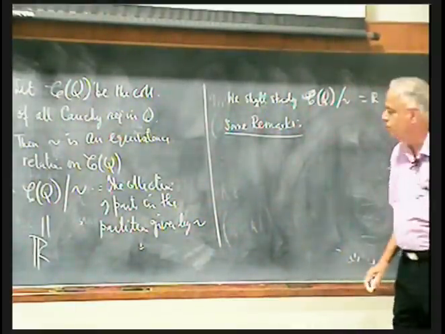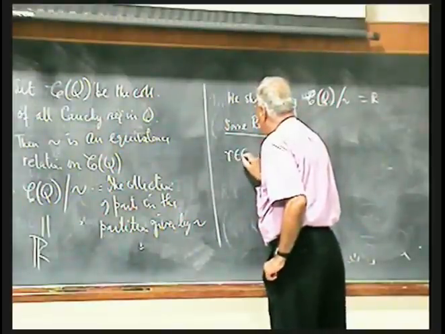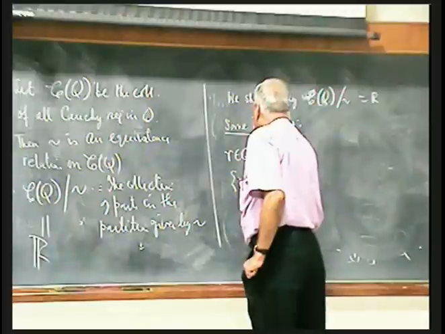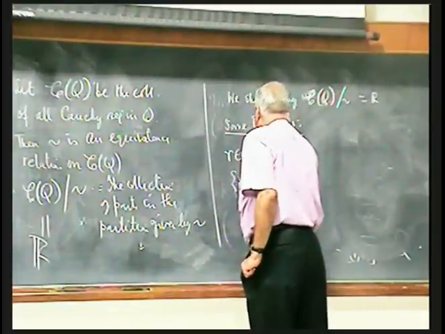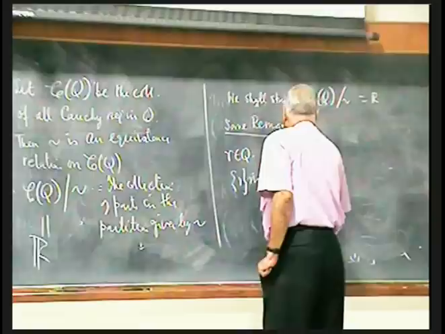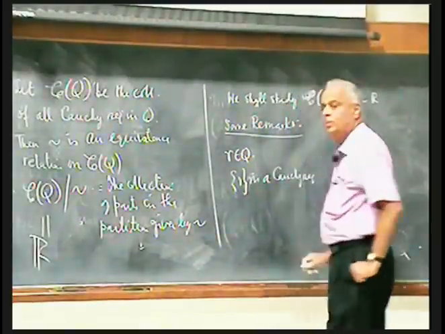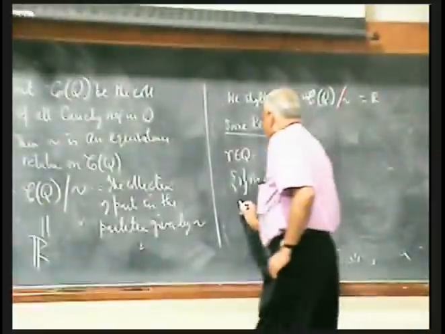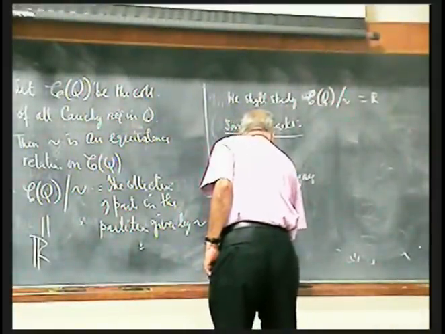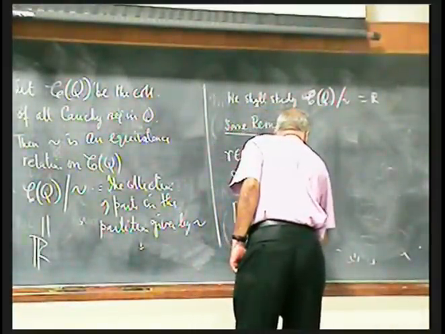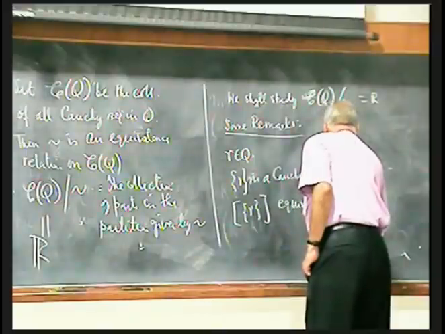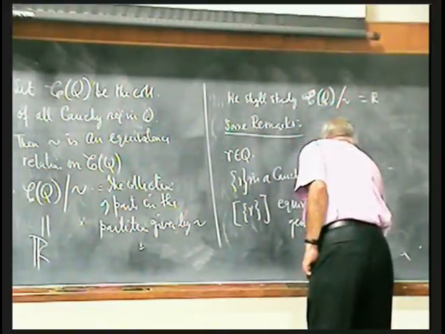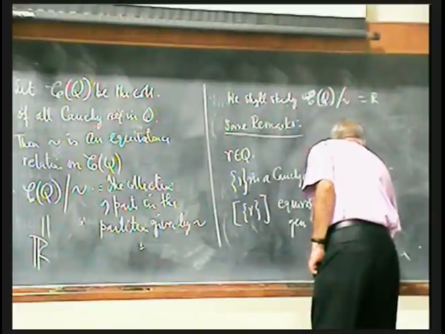Suppose R is in Q. Then R, R, R, and so on is a Cauchy sequence. What is this? This is the constant sequence. Every term is R, and therefore there is an equivalence class generated by R. What is an equivalence class?